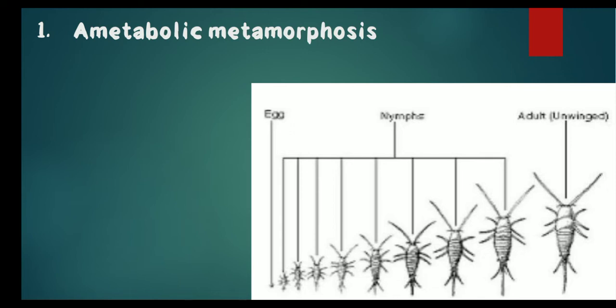In this type of development, the young one of the insect, called the juvenile, looks exactly identical to the adult stage. So the shape and food habit between the young and the adult stage are exactly similar, but there is some minute difference, like adults being slightly bigger in size compared to juveniles. This kind of metamorphosis is present in some silverfish.